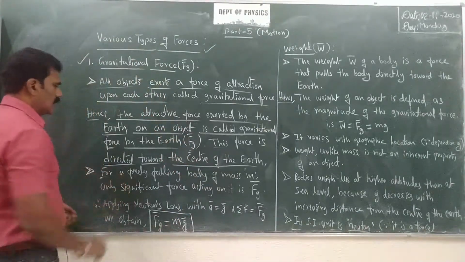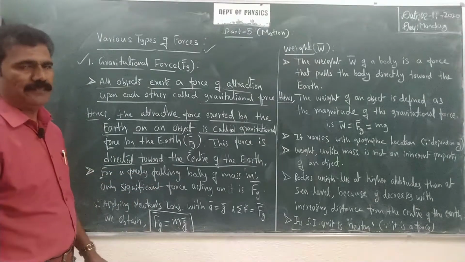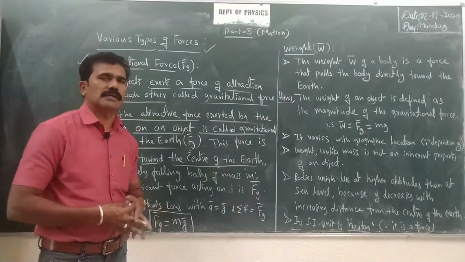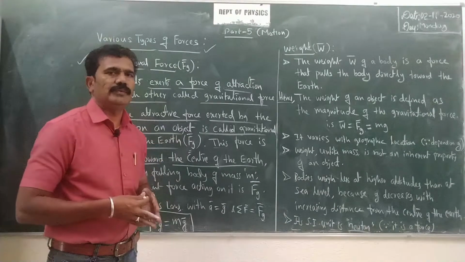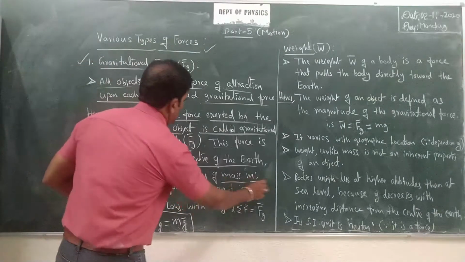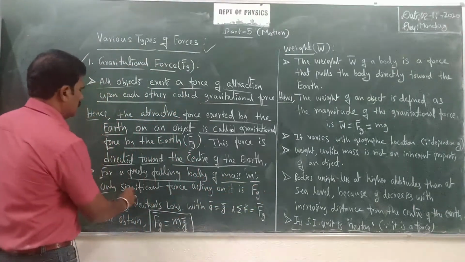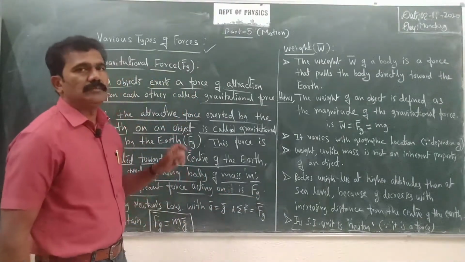Then look at the second point. For a freely falling body of mass m, how do you calculate the force acting on the body? We need to take the help of Newton's law, right? So consider a freely falling body of mass m. The only significant force acting on it is Fg bar.